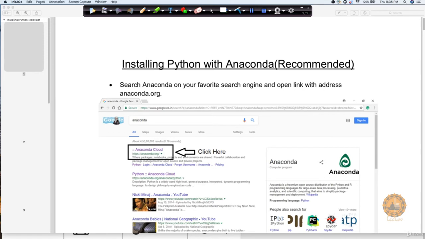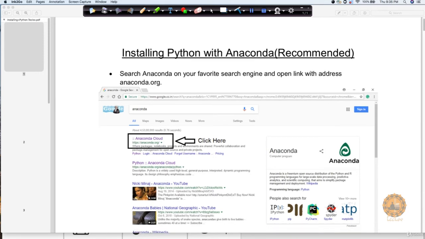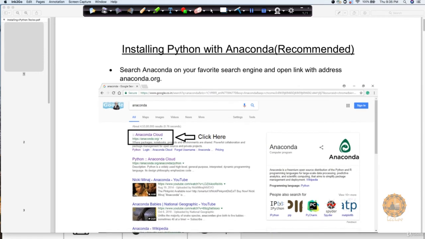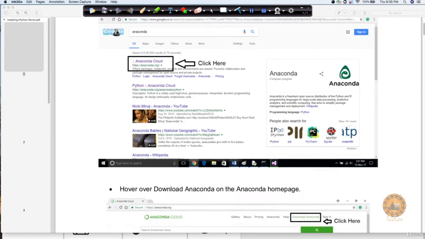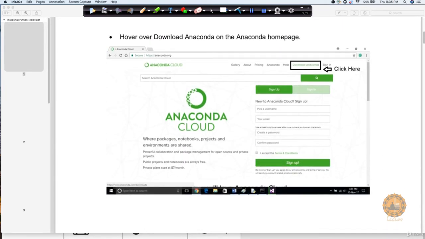So let's go over how you can follow this document. Go to Google and just type Anaconda. You will see the first link itself as anaconda.org. You can just click on it. Once you click on it, it will open up a page like this. By the time you review this video, there might be small differences if Anaconda has changed the page.